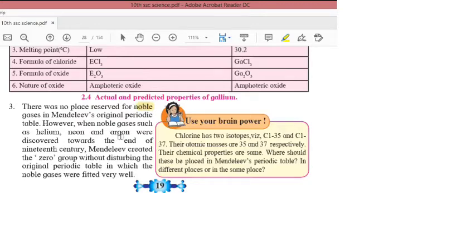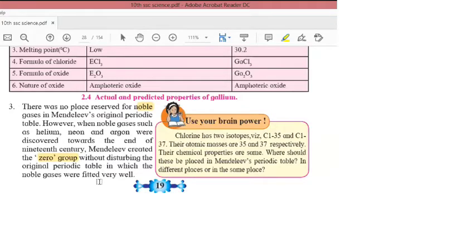Helium, neon, and argon were discovered towards the end of the 19th century. Mendeleev created the zero group. So for all these noble gases, the group name was zero group elements, without disturbing the original periodic table, in which the noble gases were fitted very easily.